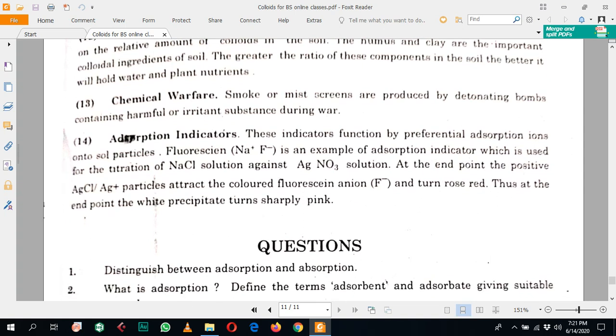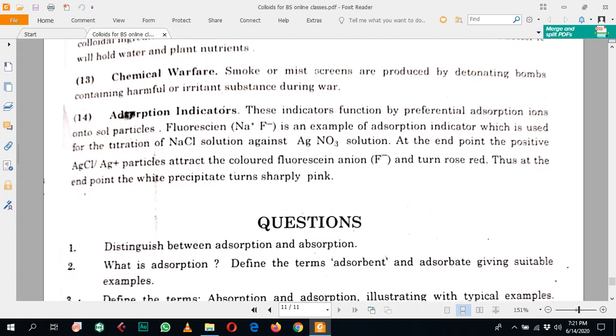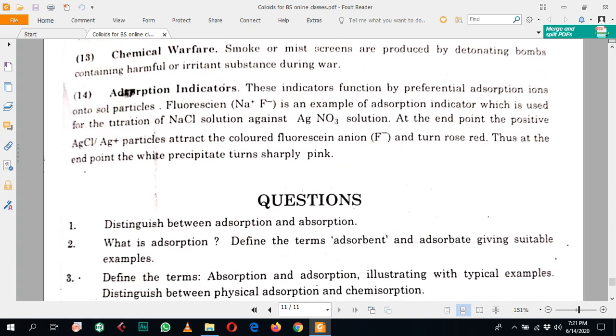Next is chemical warfare. These colloidal substances are also used in chemical warfare. They are also prepared for the formation of bombs or other war materials. The smoke and mist screens are produced by detonating bombs containing harmful and irritant substances during war. When bombs blast or other materials are used, colloidal particles are also produced.